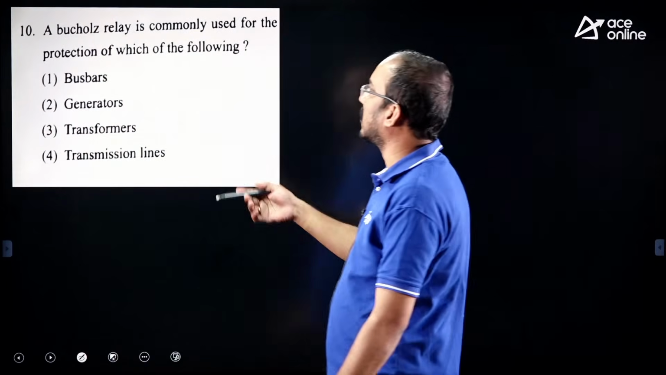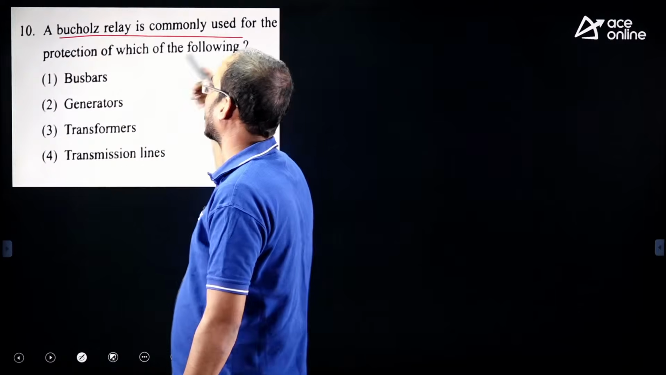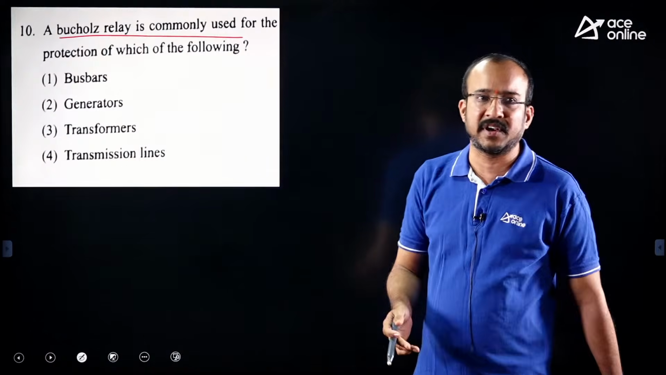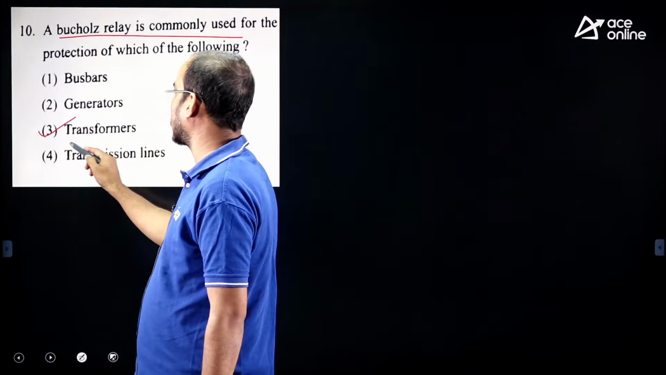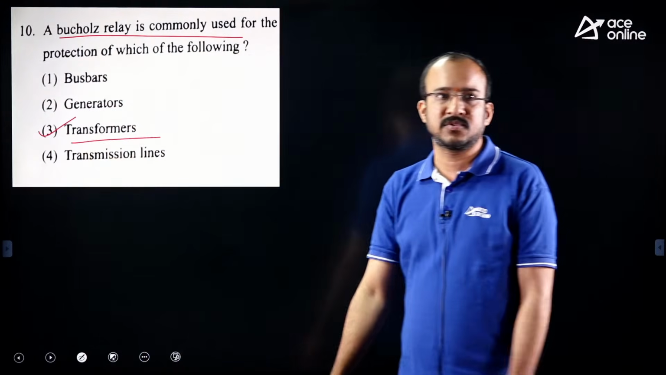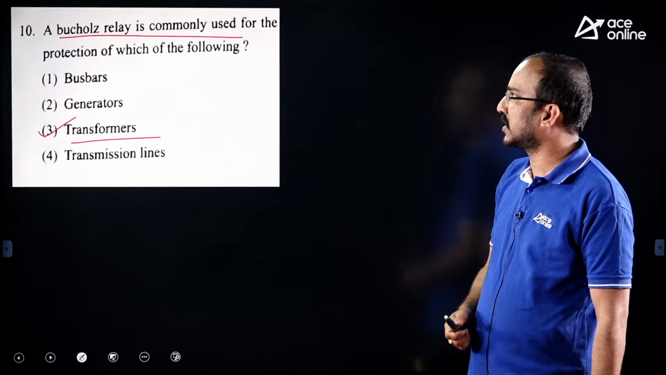Now observe this question. A Buchholz relay is commonly used for protection of which of the following? Buchholz relay is a gas activated relay used in transformer protection. So observe these options, the third option is the right one. Buchholz relay is used in transformer protection.